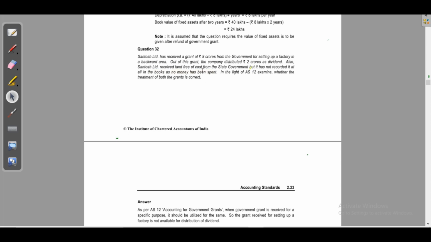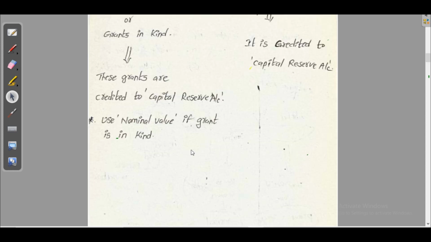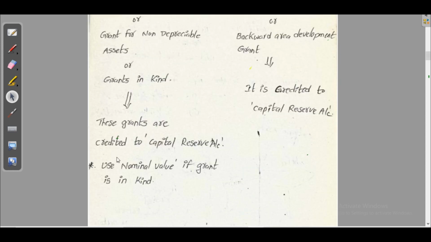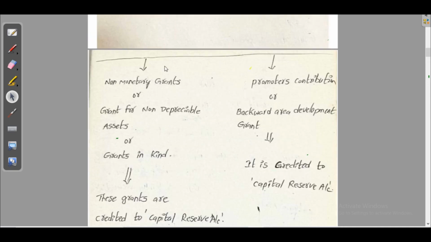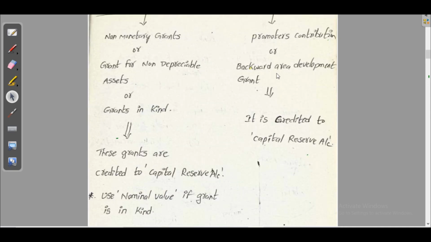Even if grant received is in kind or non-monetary grant free of cost, they have to recognize it in their books of accounts at nominal value. In the light of AS 12, examine whether the treatment of both the grants is correct. We'll see the concept. Use nominal value if grant received in kind. If it is backward area development grant, the grant is credited to capital reserve account.